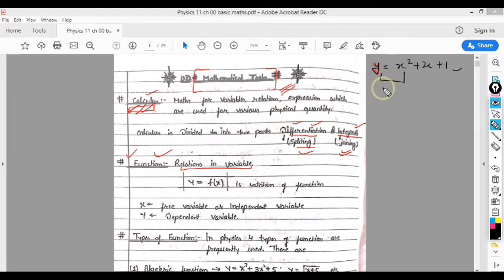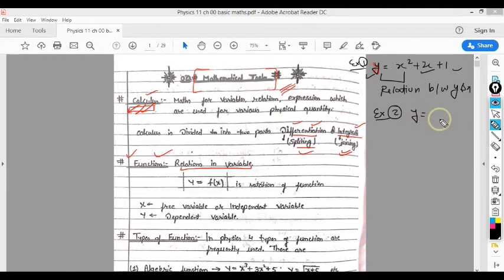This is the relation between y and x. If you vary this, what happens? If you change the value of x, then you will get a different value of y. Suppose I take another example of a relation. This is example number 2 and this is example number 1.